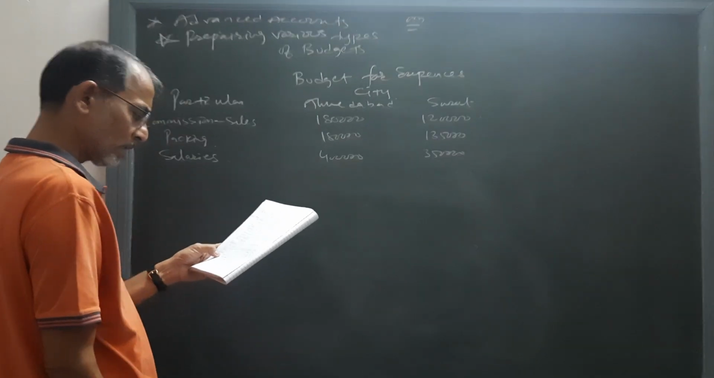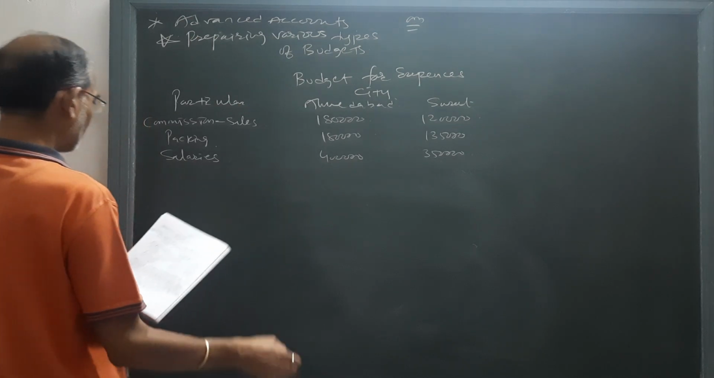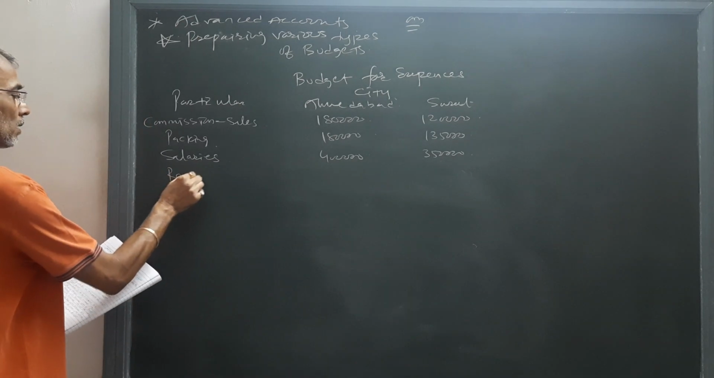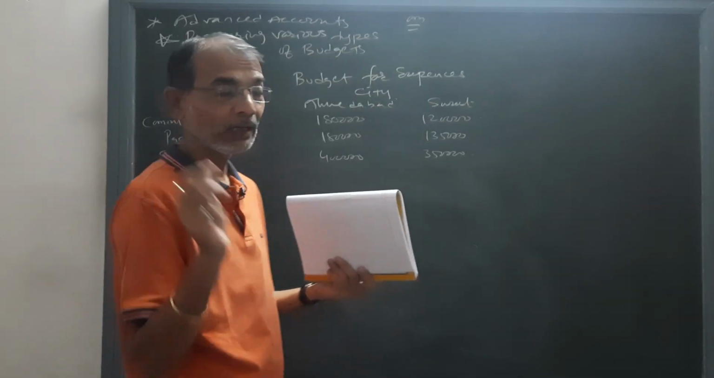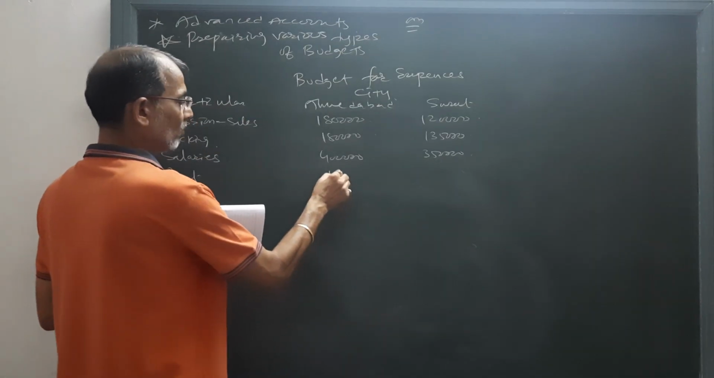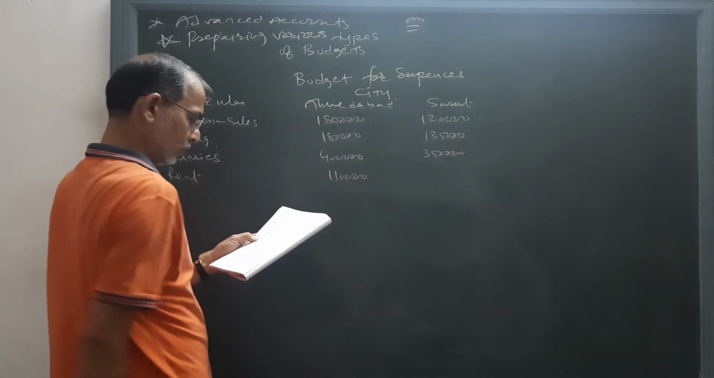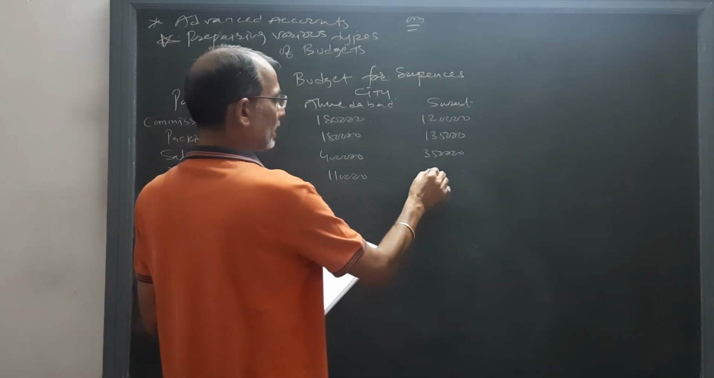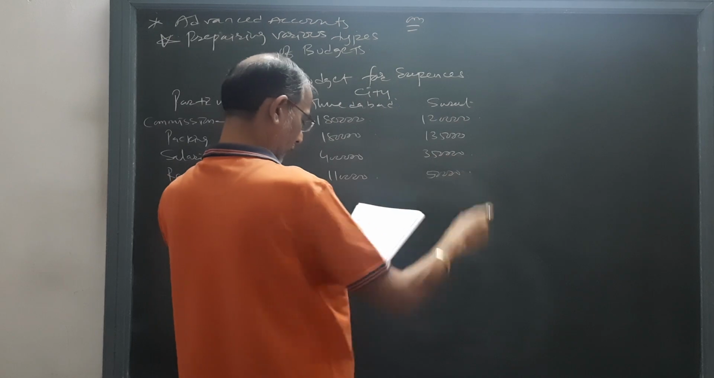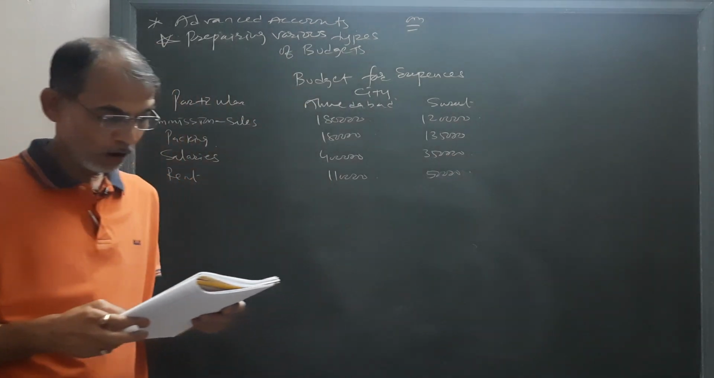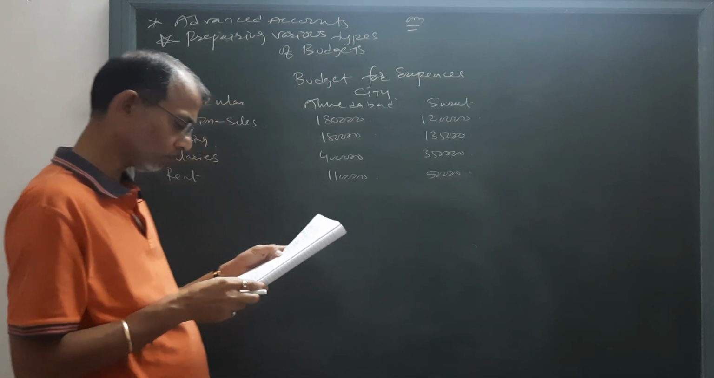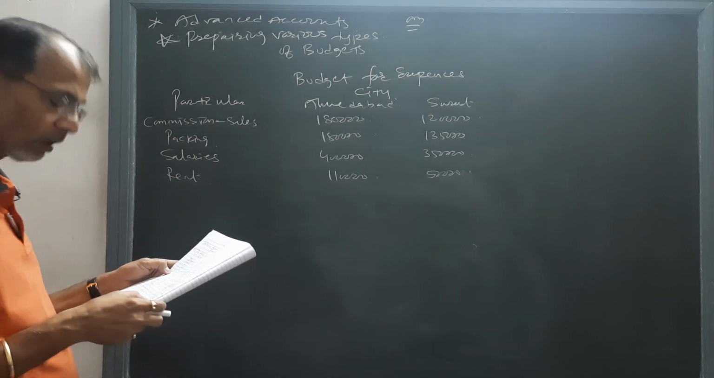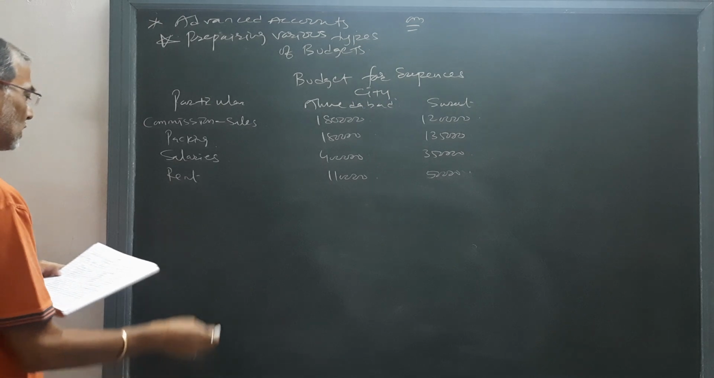Rent will increase 10% at Ahmedabad. Now the fourth expense is rent. At Ahmedabad it was earlier 1 lakh, increasing 10%, that will become 1 lakh 10,000, while at Surat that will remain the same. Now the fifth and next expense is advertising, that will increase 30% at both the branches.